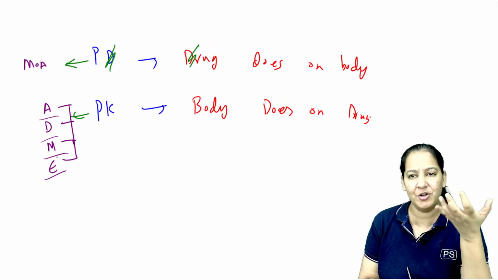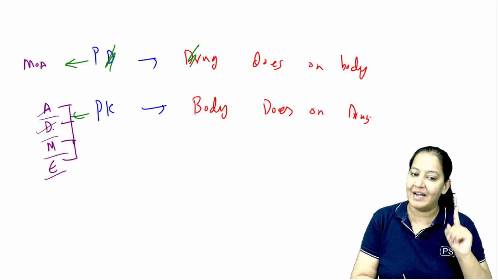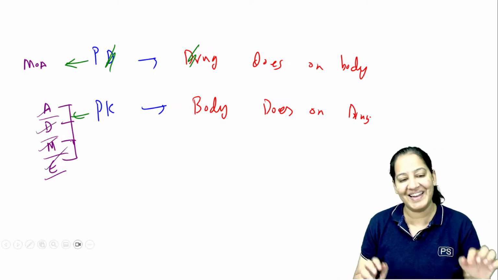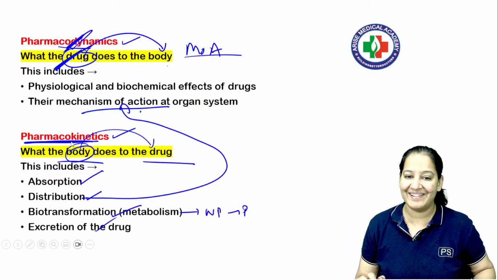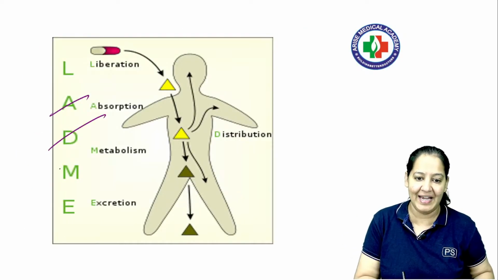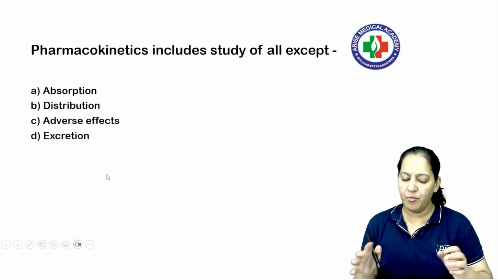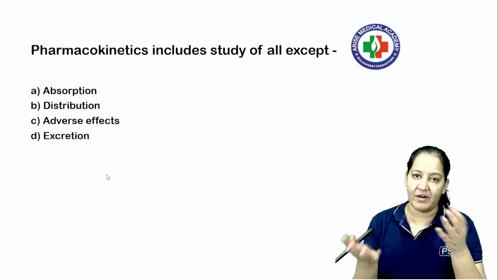Because of learning the mnemonic, don't get complicated. You can imagine the diagram I have shown you. First absorption, then distribution, then metabolism, and then finally excretion. I hope it is crystal clear. Can we go ahead? So this is the basics. So we have solved one question, so you can learn ADME: absorption, distribution, metabolism, excretion. Now a few more questions based on the same concept, and then quickly move on to another concept.